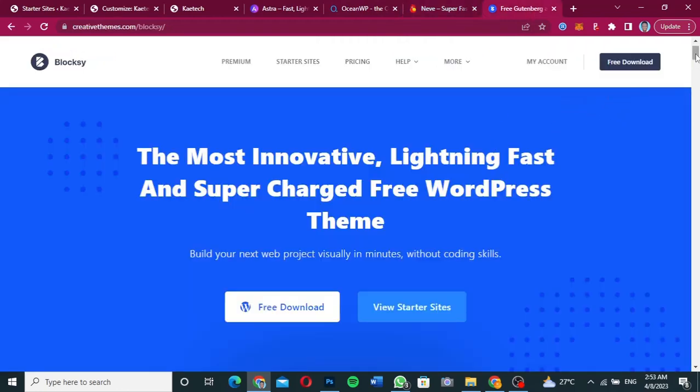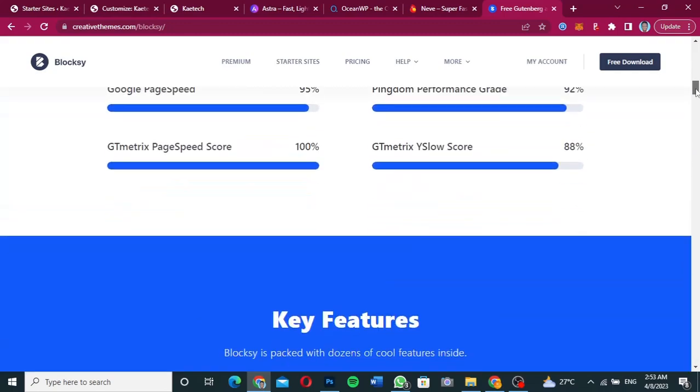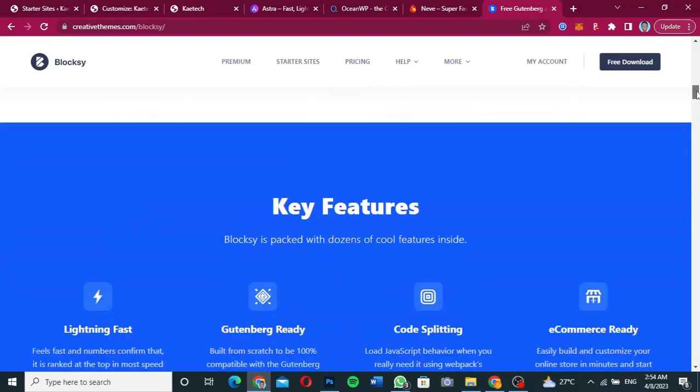Just download it and use it, and that is the Bloxy theme. So you can go ahead and read more. As you can see, Google's page speed is 95, Pingdom performance grade is 92, GTmetrix 88, and then GTmetrix page speed score is 100. Meaning that it is very lightweight and super fast.